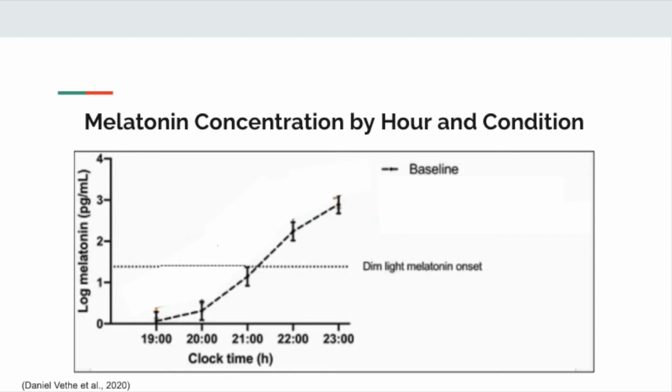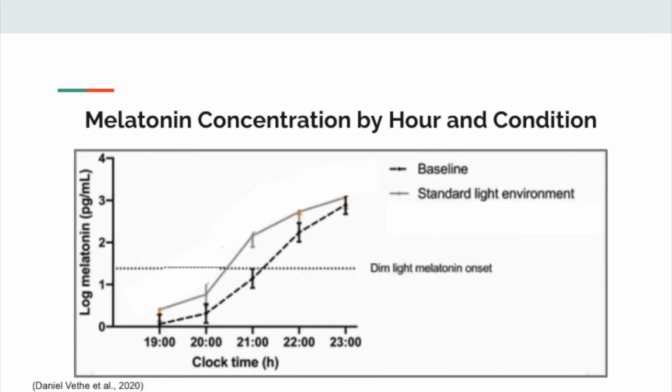The dotted line shows dim light melatonin onset. The graph comes from a study where researchers examined the potential applications of an evening blue light depleted environment in a large-scale institution. The green line that has been added now shows melatonin onset levels measured under artificial light, which contains blue light. Melatonin levels in an artificial light condition were higher at all times compared to the baseline.